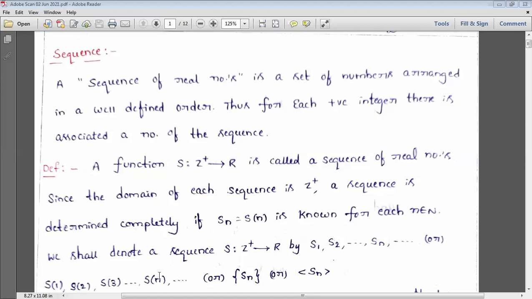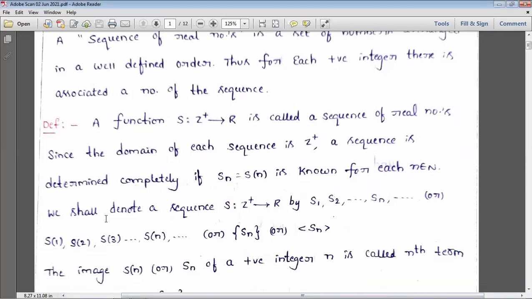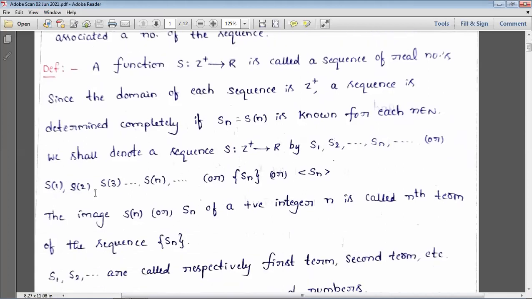We denote the sequence as S1, S2 and so on, Sn and so on, or simply S of 1, S of 2, S of 3 and so on. In different notations we represent the sequence. Here the image S of n, or Sn, of a positive integer is called the nth term of the sequence.